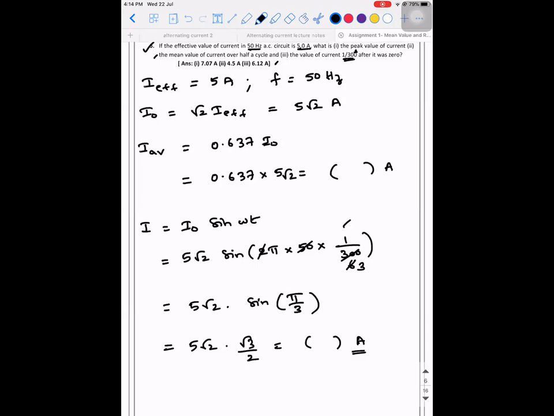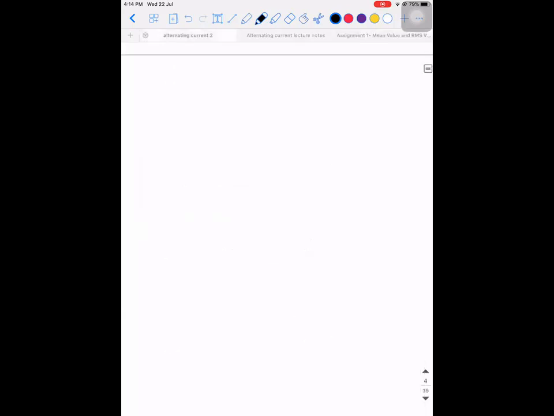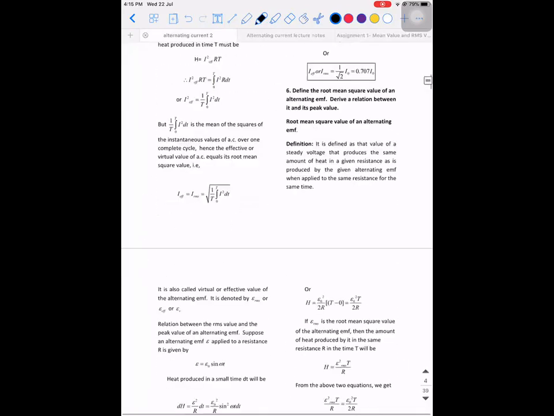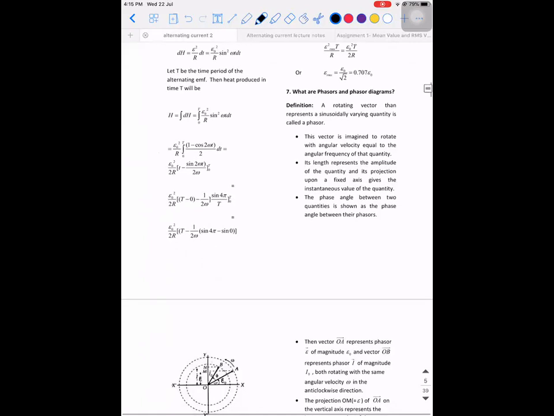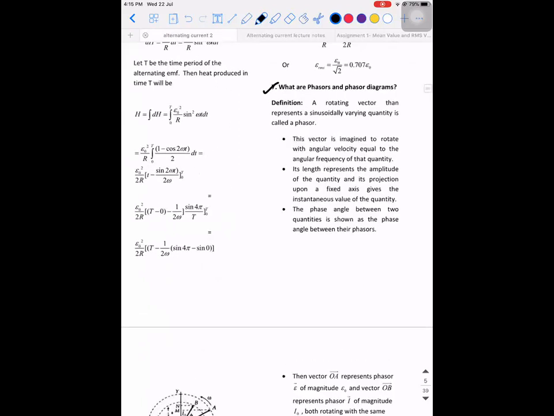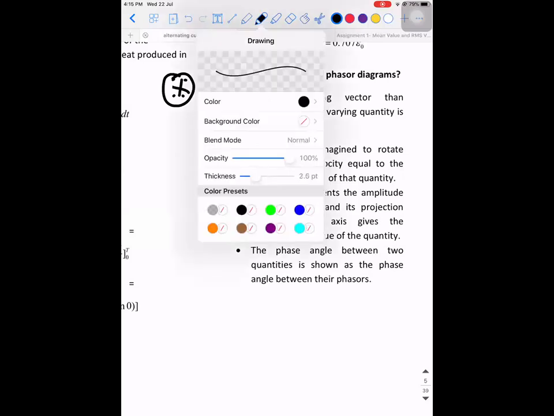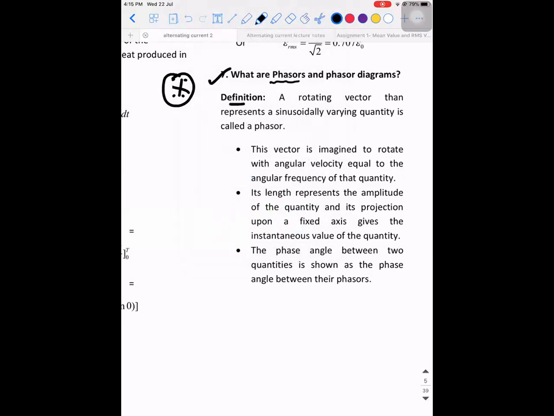Are you done? Done, sir. Okay, listen. The next important concept is phasors and phasor diagram. This is very, very important. You need to understand this to draw the diagrams for the given scenarios. So first we are going to see what a phasor is.